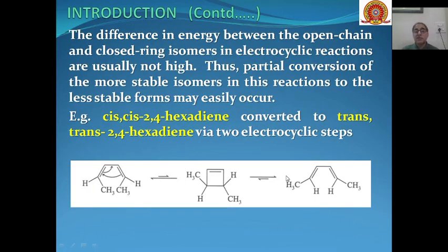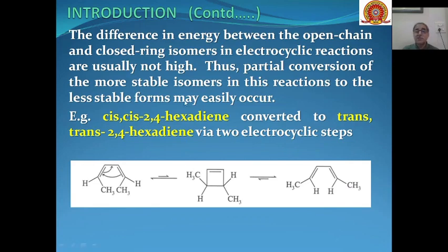And the difference in energy between the open chain and closed ring isomers in electrocyclic reactions is not very high. So one type of open chain compound after being converted into a cyclic compound can further be transformed into another type of open chain compound with different configuration.